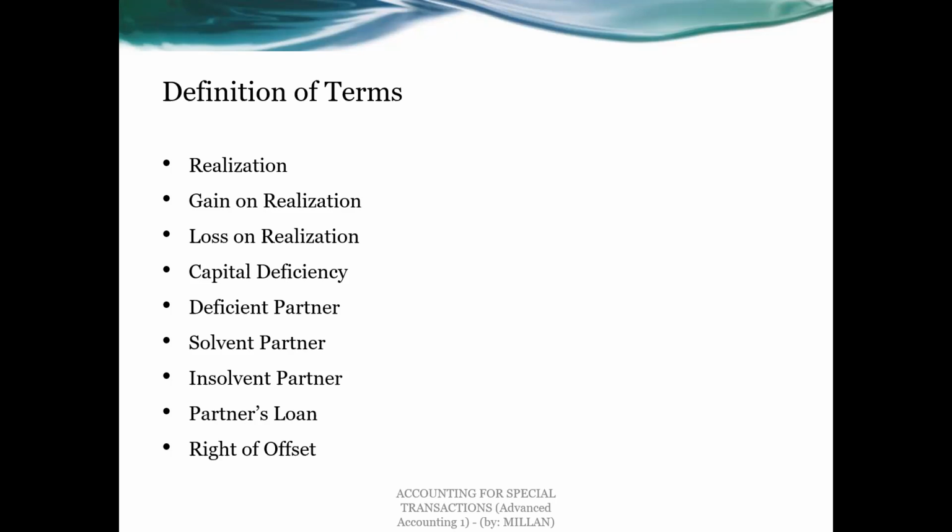Then you have the insolvent partner. An insolvent partner is a deficient partner who is not capable of paying his capital deficiency due to personal bankruptcy. Again, using the same example, if partner A has a debit balance of 3,000 after his share of the loss on realization, and the partner cannot pay his capital deficiency because he or she has experienced personal bankruptcy, then we call it an insolvent partner.